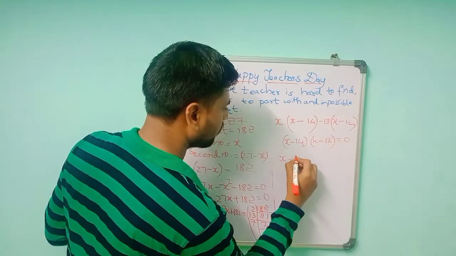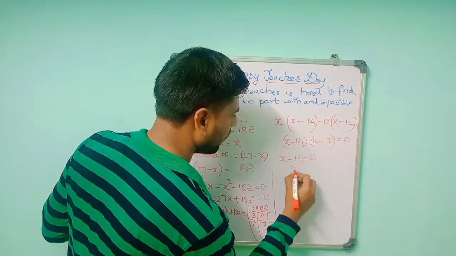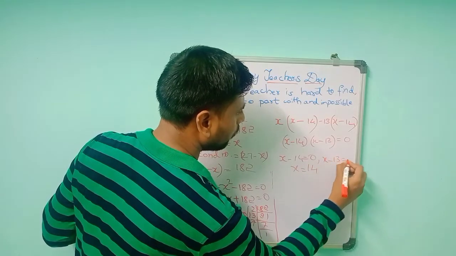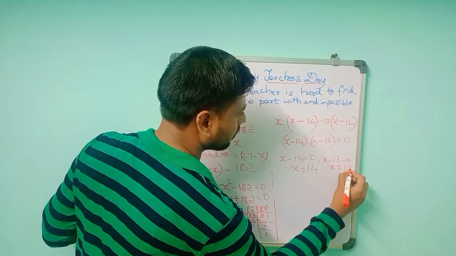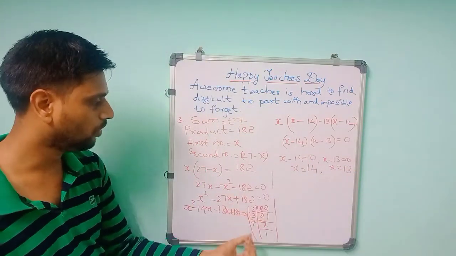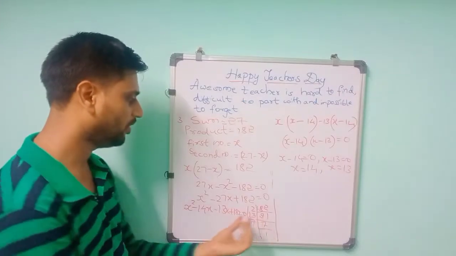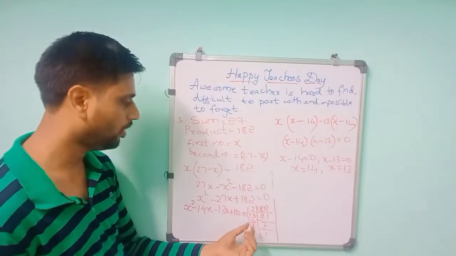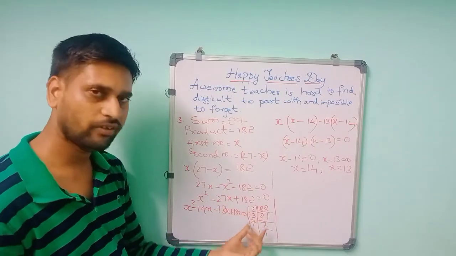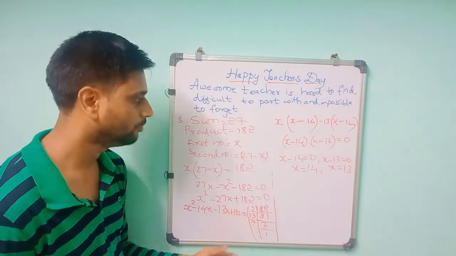So the roots will be x minus 14 is equal to 0, that will be x equal to 14, and x minus 13 is equal to 0 and x is equal to 13. The roots are 14 and 13. For this one you should know tables, because if you know the tables the value comes directly. So you can do the splitting of the terms as fast as that. When you know the tables only, then it will help you.